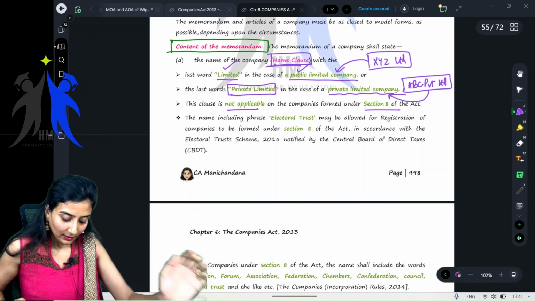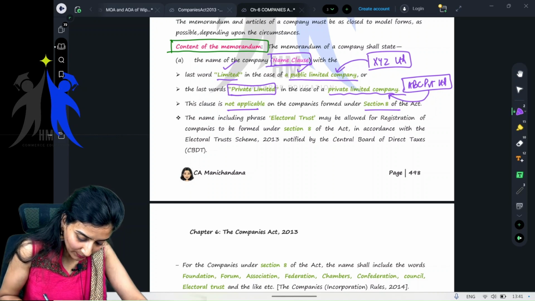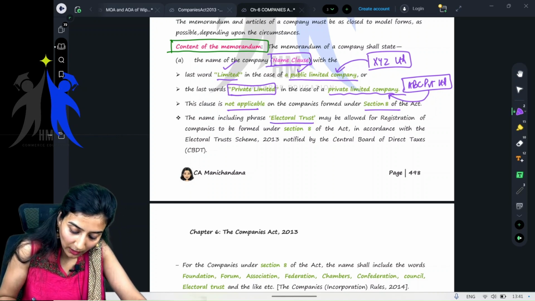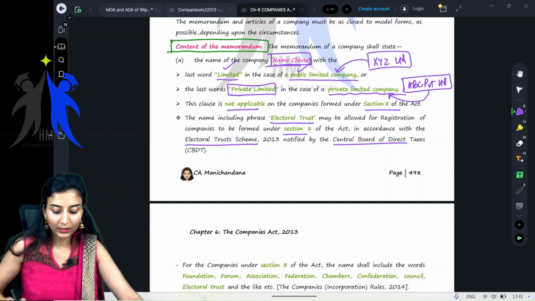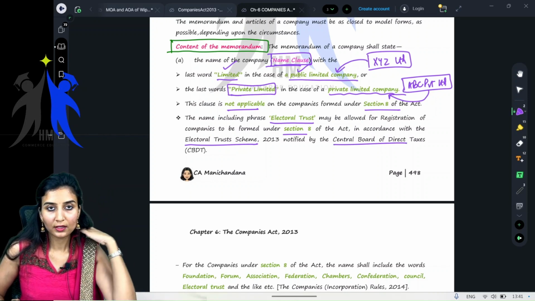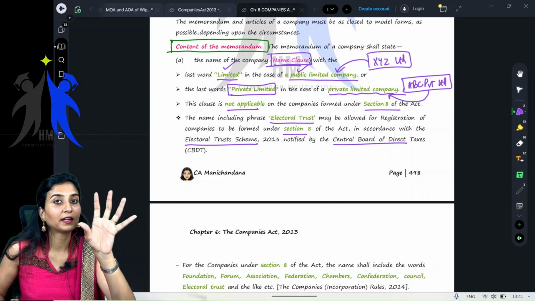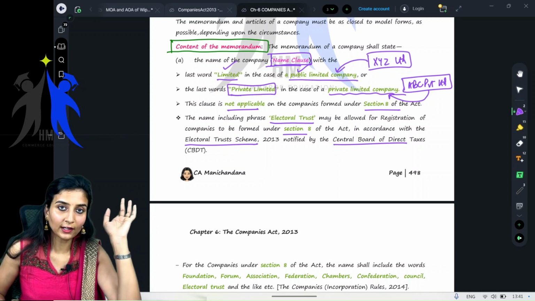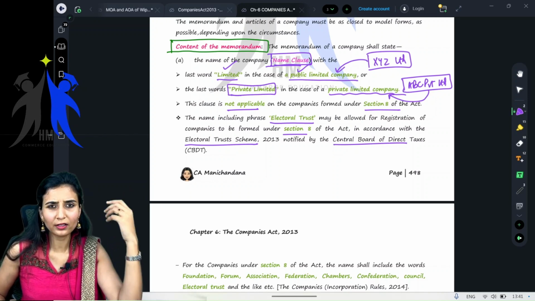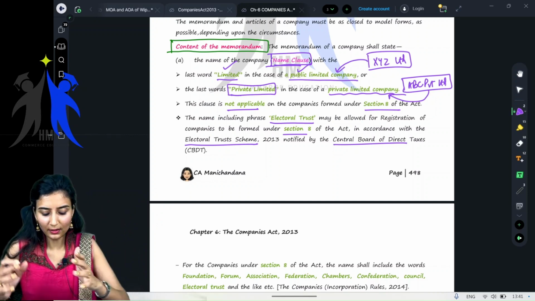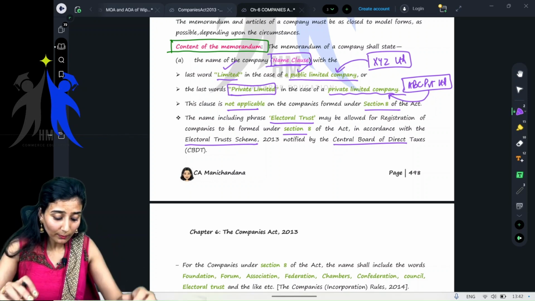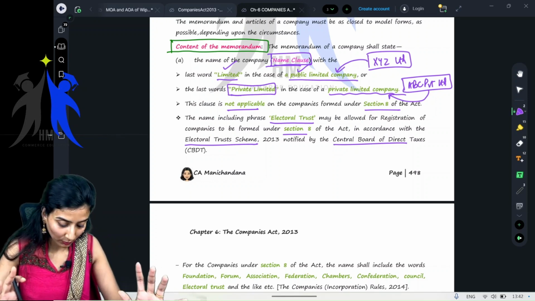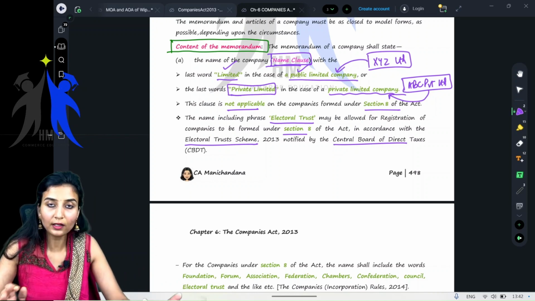Okay, fine. Next, the name including the phrase electoral trust may be allowed for registration of companies to be formed under Section 8 of the Act in accordance with the Electoral Trust Scheme 2013 notified by CBDT, the Central Board of Direct Taxes. It comes under the Ministry of Finance in the Indian regulatory framework. Whatever is with respect to income taxes, this is the head. We call it CBDT.